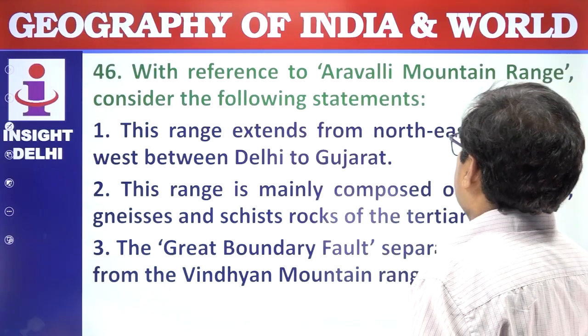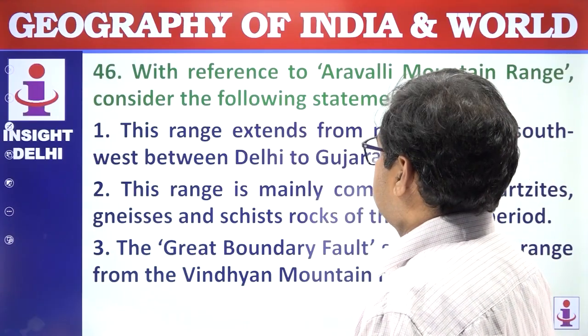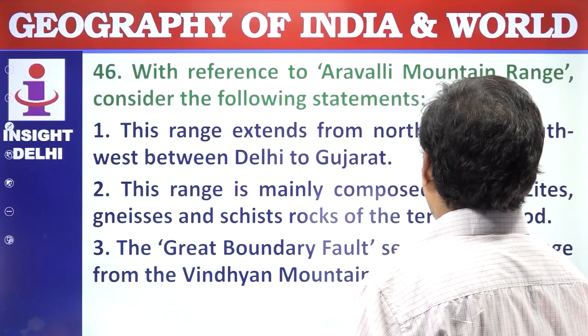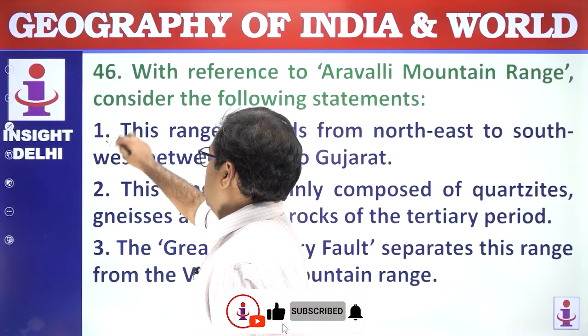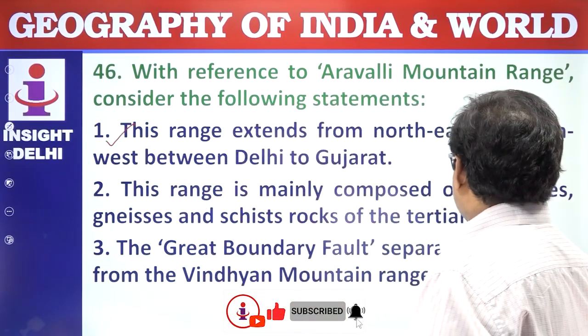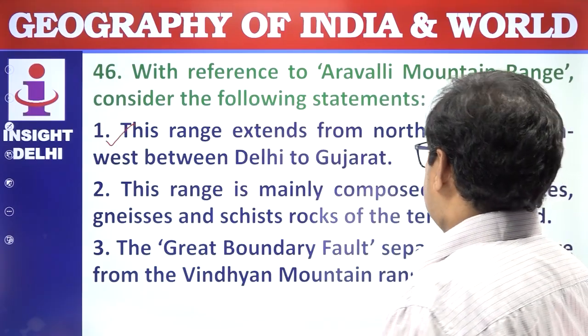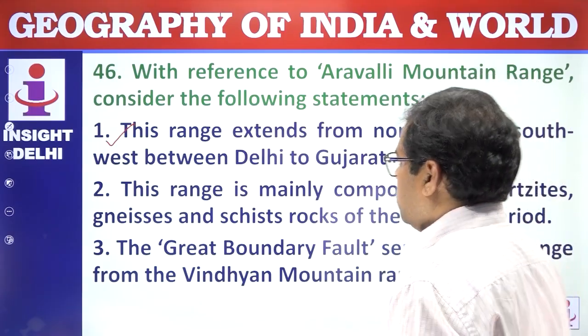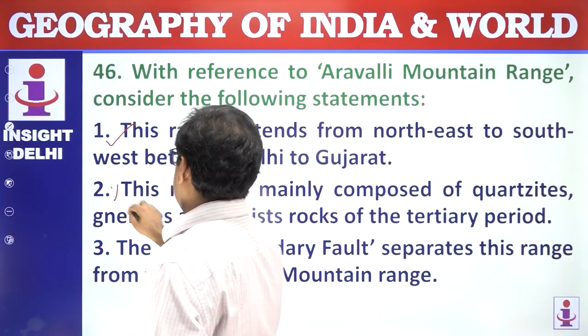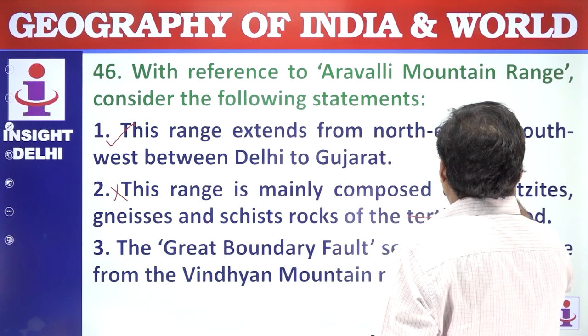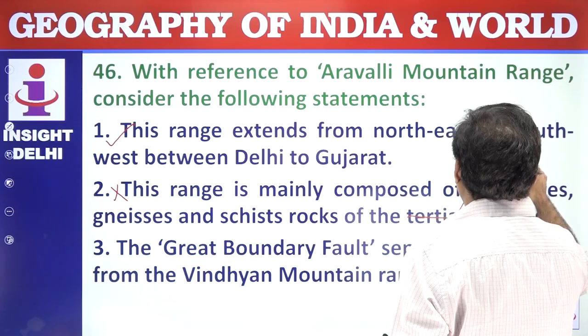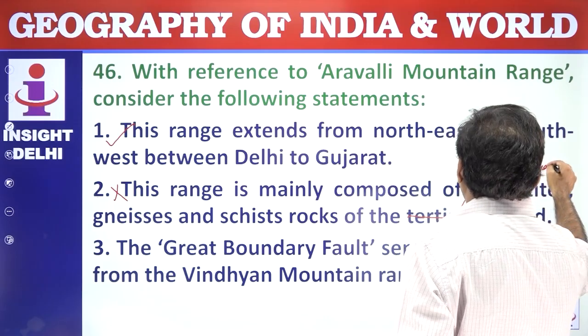Next, with reference to the Aravalli mountain range, consider the following statements. This range extends from northeast to southwest between Delhi and Gujarat, right? This range is mainly composed of quartzite, gneiss, schist rocks of the Tertiary period. No, not the Tertiary period. Rather, it is Precambrian. Precambrian period.